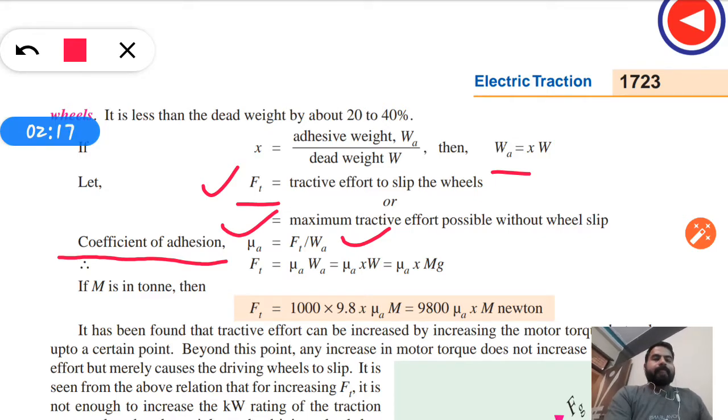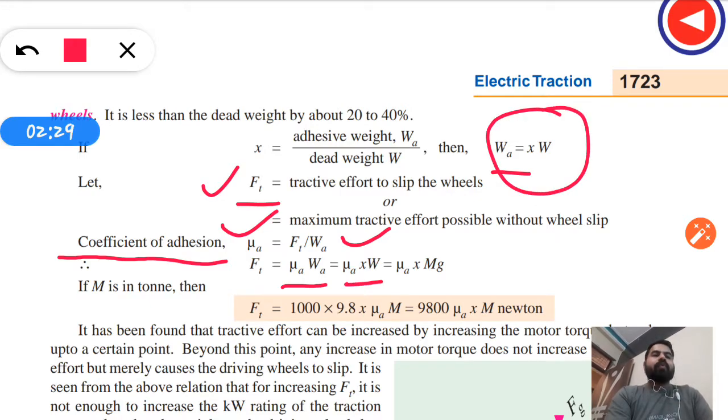So FT equals mu A WA, and WA will be XW and W will be mg, as we all know.